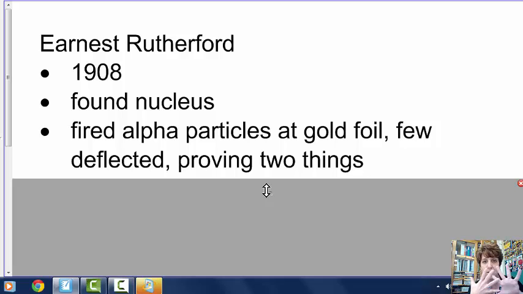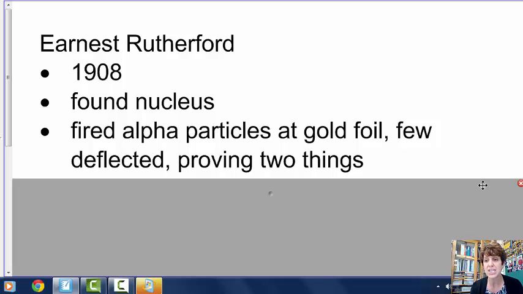So gold atoms, very thin, spread out, makes gold foil, just like aluminum foil, aluminum spread out thin. So gold foil, and he would fire these alpha particles, and he expected them to all go through, because if they all go through, it's proving that sea of positive with tiny little electrons. And electrons aren't anything dense enough to cause anything to happen but to go right through. But some of them deflected.